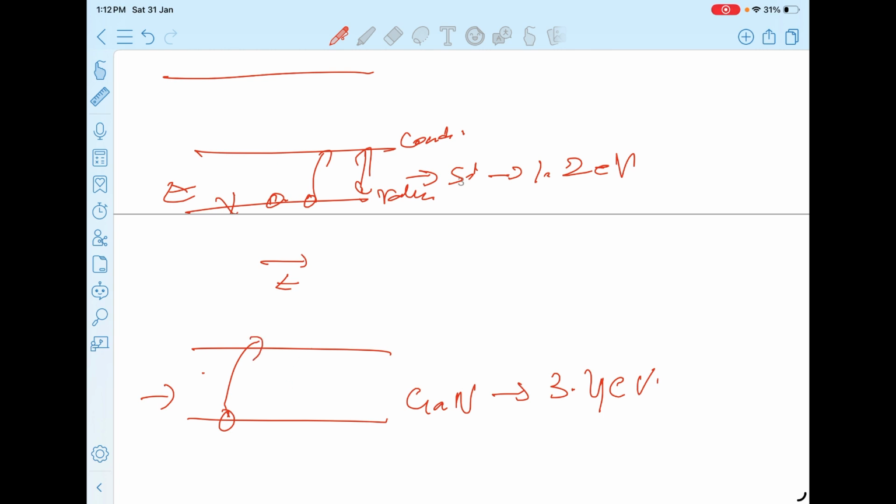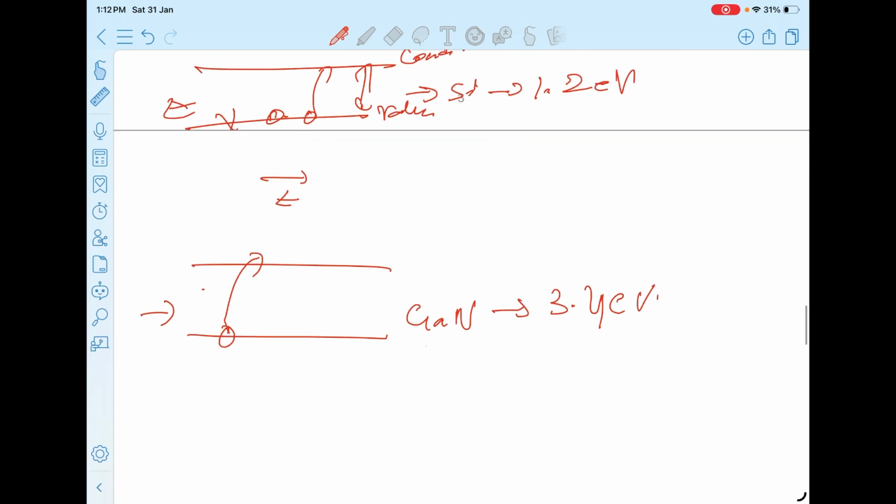There will be no minority carriers conducting. So gallium nitride will have almost zero leakage current. And how this bandgap correlates to switching frequency, that we'll understand.